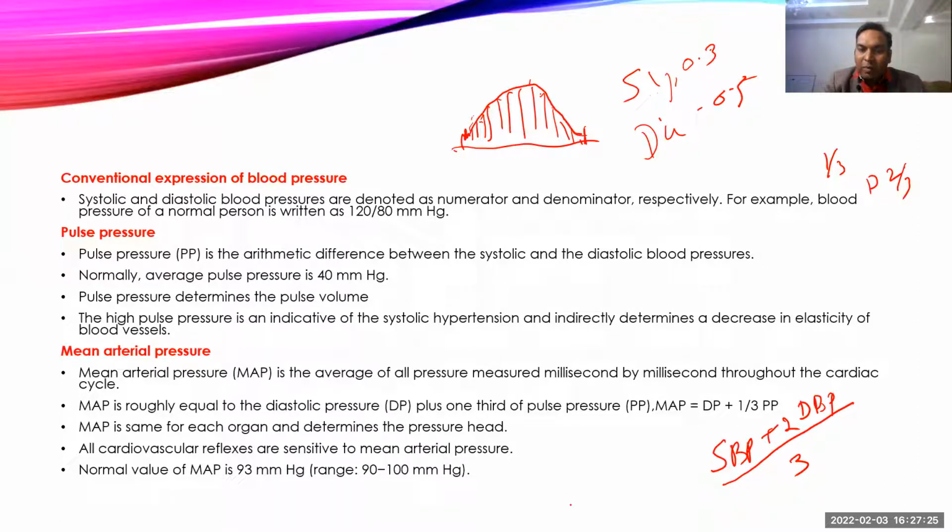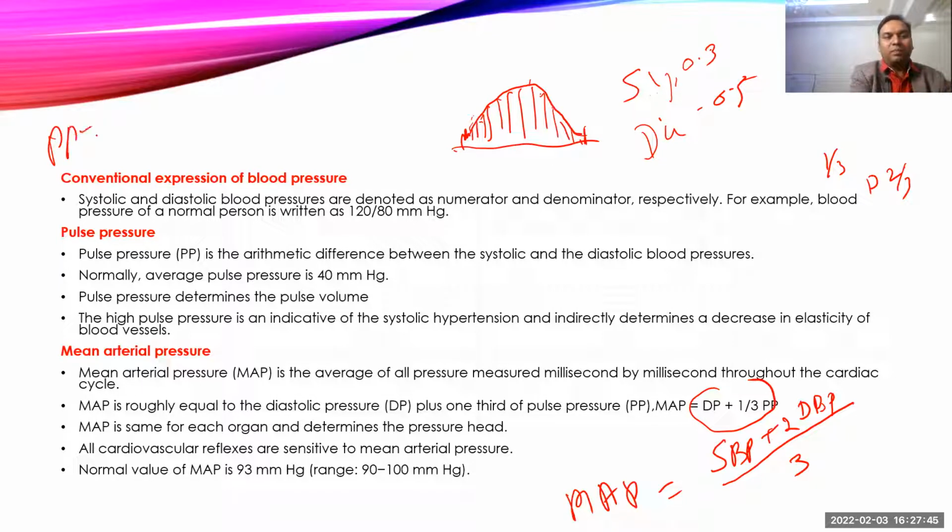How do we write the mean arterial blood pressure? Mean arterial pressure is equal to MAP. Okay. Now if you see here, sir, you have written something else here. Now here what will happen? We'll put a formula of pulse pressure. Pulse pressure is equal to systolic blood pressure minus diastolic blood pressure. So how can we calculate the systolic blood pressure?